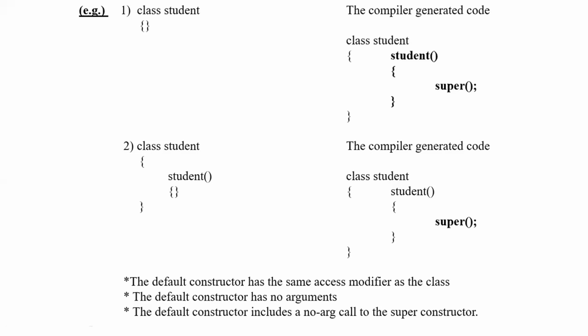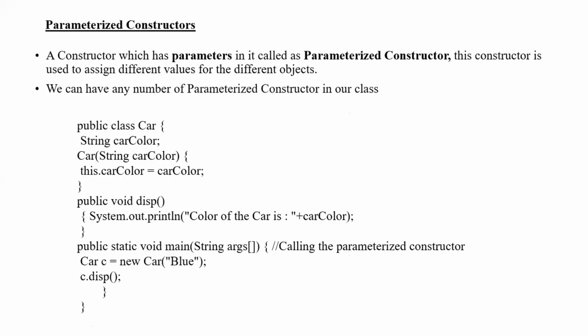You might have seen in most of our programs, you might have written public class followed by a class name. So public is nothing but an access modifier. Whatever access modifier you have given for the class will be applicable for your constructor also. The default constructor has no arguments. The default constructor includes a no argument call to a super constructor. We will be discussing super constructors later.